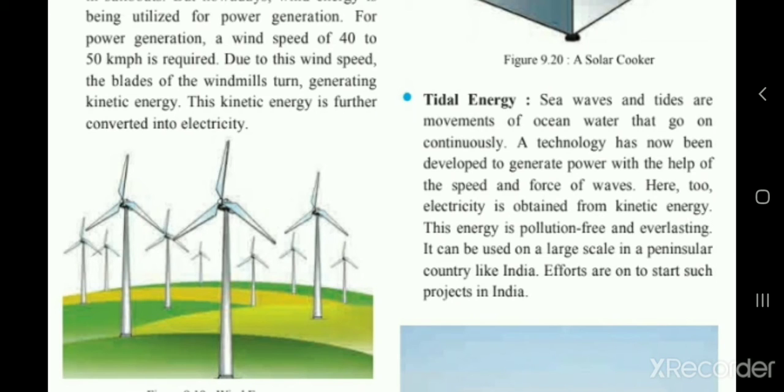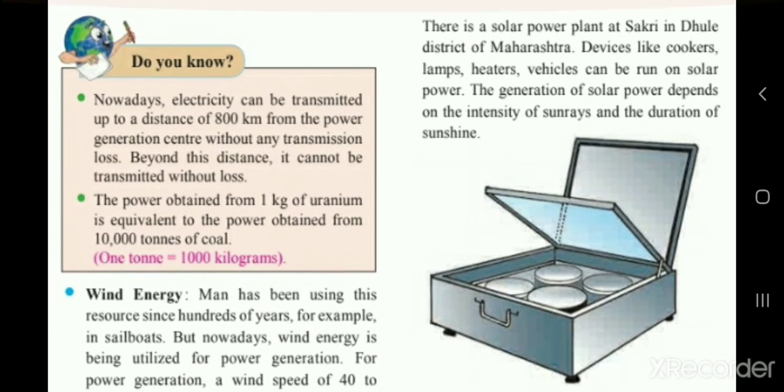Due to the force of this wind, the blades of the windmill turn, generating kinetic energy. This kinetic energy is further converted into electricity.